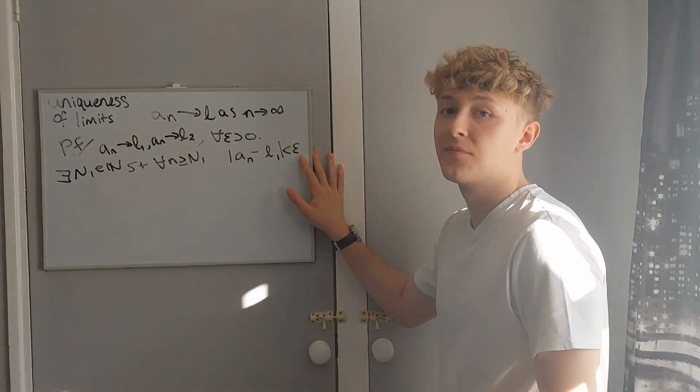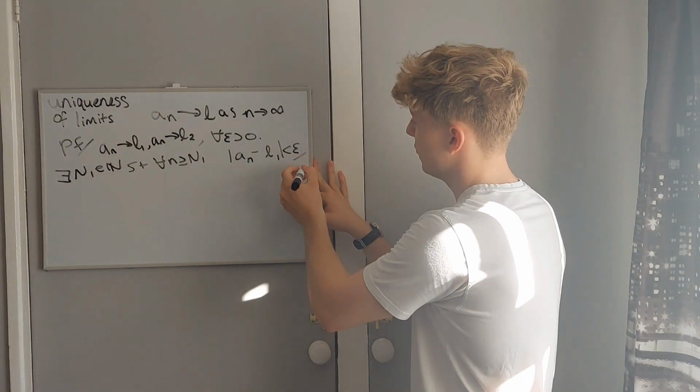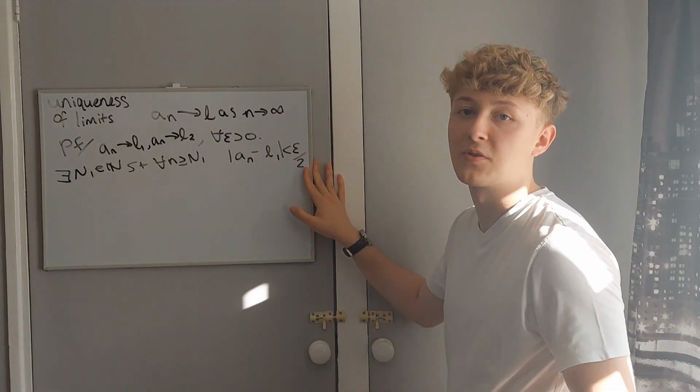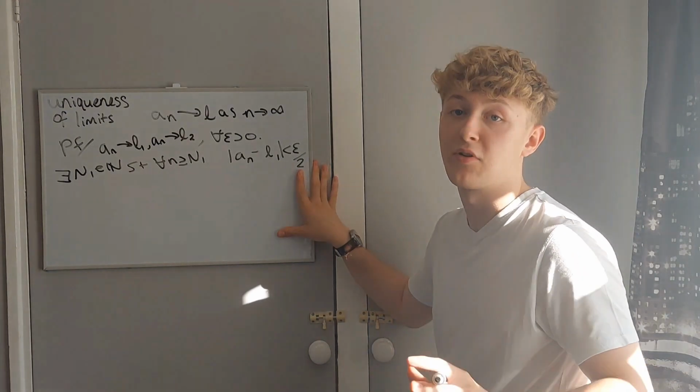Now actually here, because epsilon is arbitrary, we can write epsilon over 2, and this will become apparent later, and you'll know this when you've seen this before. But actually this will make things a little bit prettier in the end.